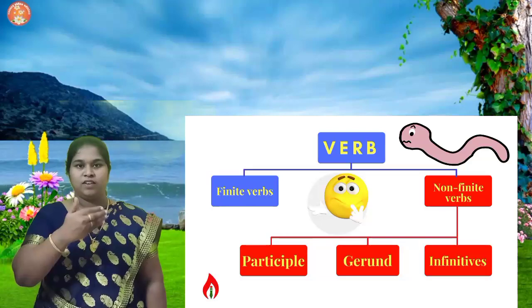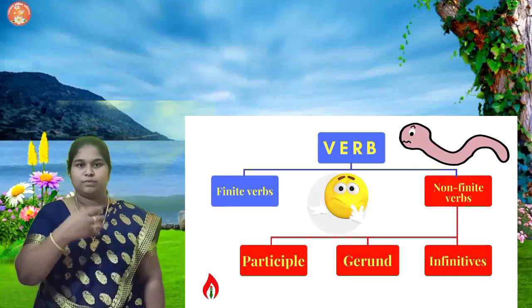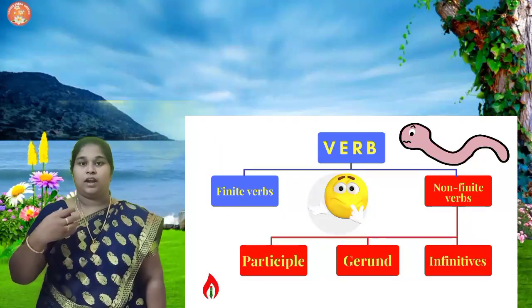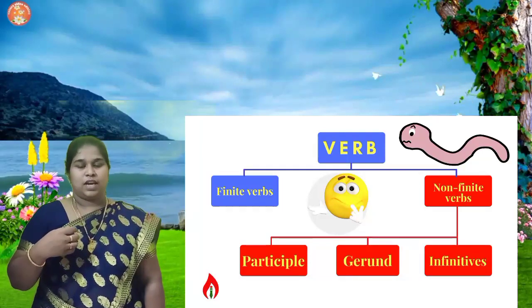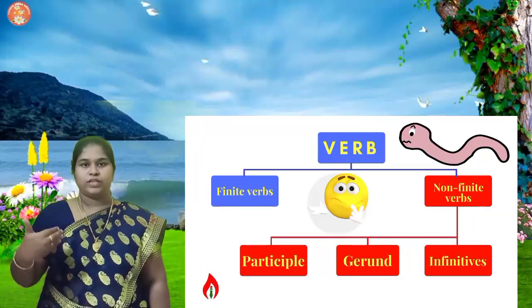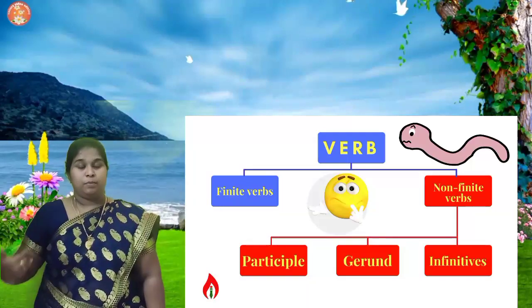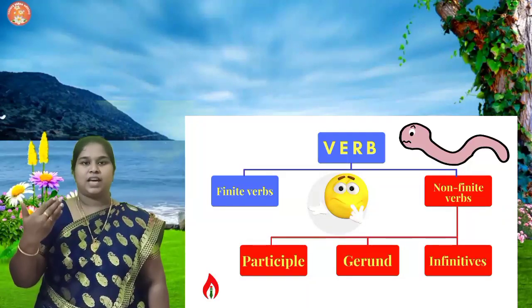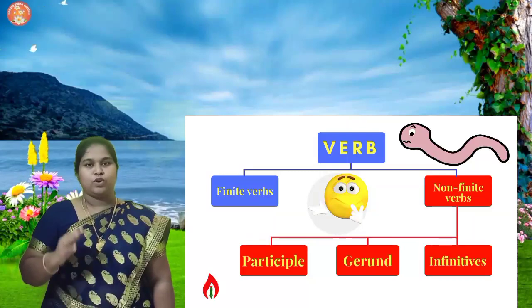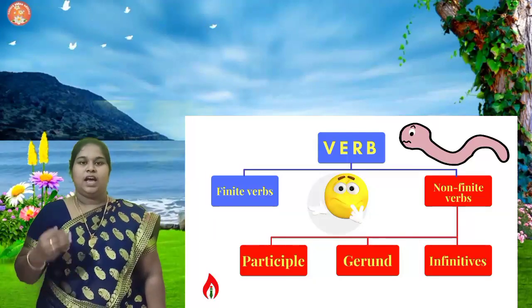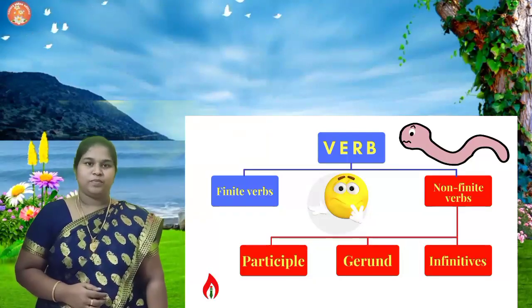Okay, in infinitive, where it acts as subject, where it acts as object, and how it is used as adjective. Same way in gerund. Okay, gerund acts as a noun. Okay, as a subject and object. But in present participle, it acts as an adjective. So you have to be clear with all that, and you can get clarified out of it. Alright, children.